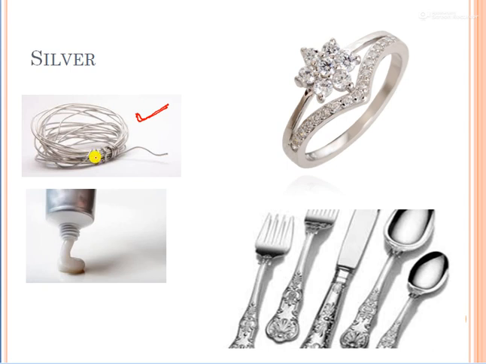So silver wire is also there for use. In Colgate also sometimes it is used, and it is also used for the common purpose of silver jewelry, and sometimes it is also used for this fork, spoon. In this also silver is used.